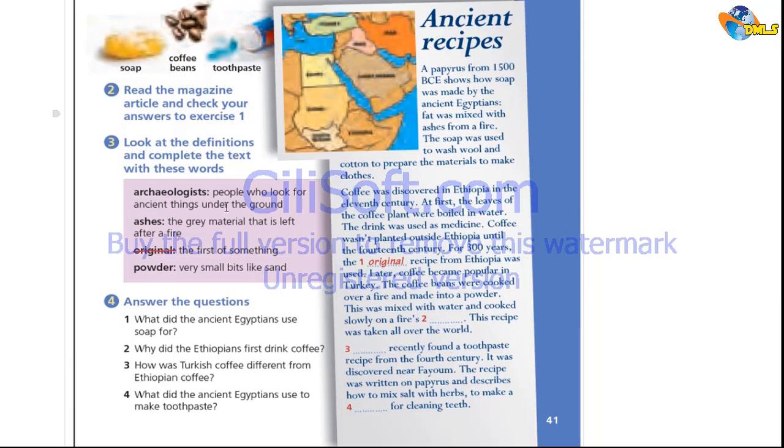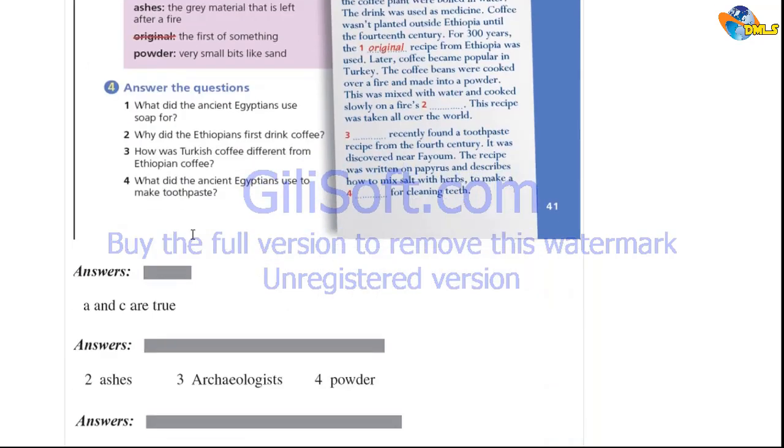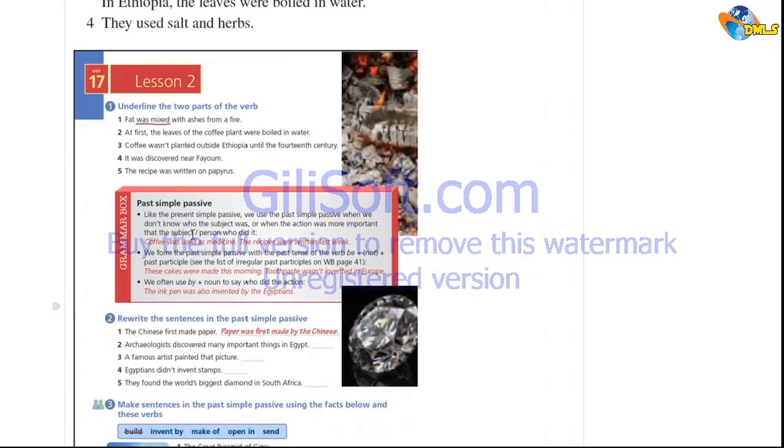We also have some words discussed and mentioned by an archaeologist about some powder and about some ashes, and he is defining everything that we had to do.